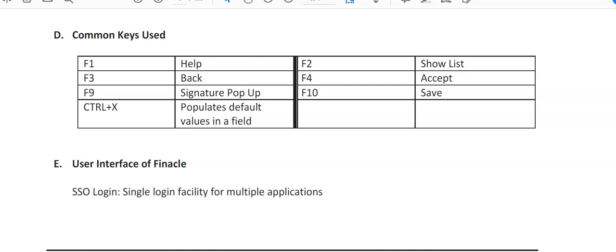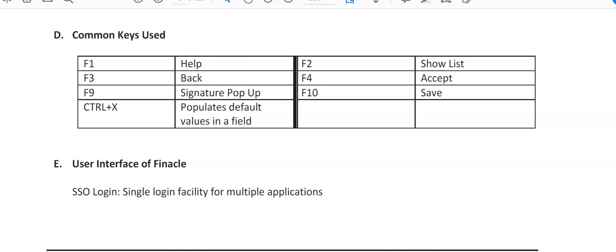Now there are certain icons available on the Finacle system. You click on that with the mouse. You need not press F9. So there are certain keys, so I thought I'll share it with you. Control X populates default values in the field. We also call it explode. So suppose there is any debit entry and you press Control X, where that debit entry originated from, where it has gone, meaning where it is credited, will be shown in the system.